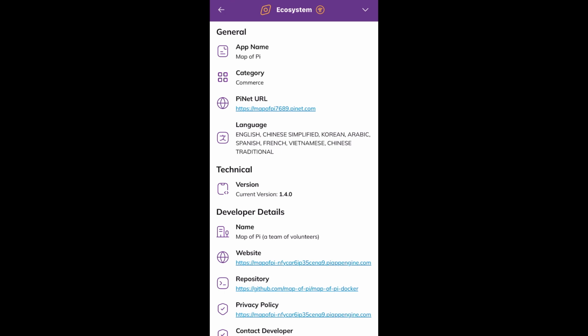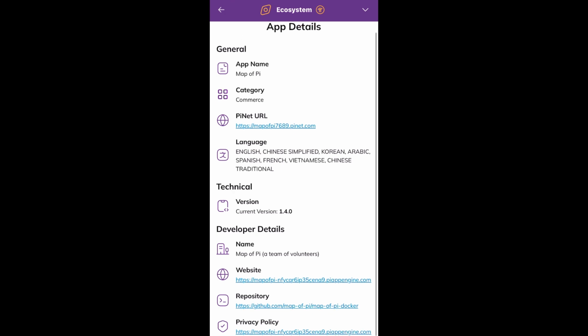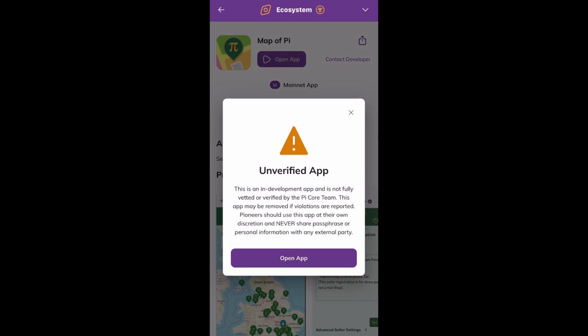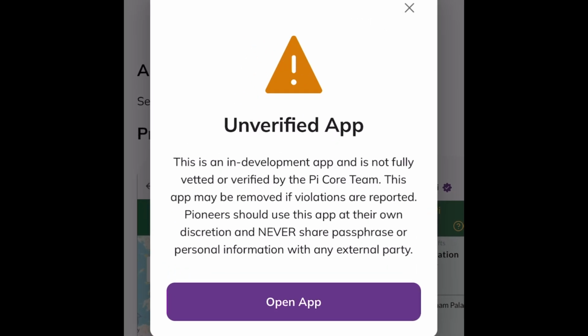Now, before you click any of these links, be aware. Because you are on the Pi browser does not still mean that any of these links is officially approved. I'll tell you why. Let's go back now and say we open the app. When you open the app, this message greets you first. It says unverified app. Now this goes ahead to say this is an in-development app and it is not fully vetted or verified by the Pi core team. This app may be removed if violations are reported.